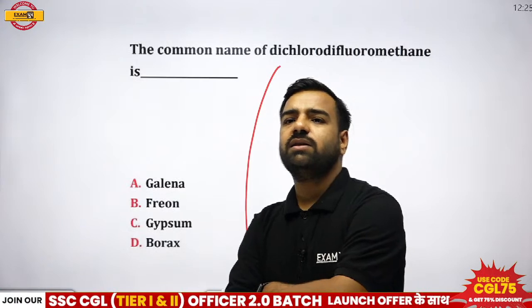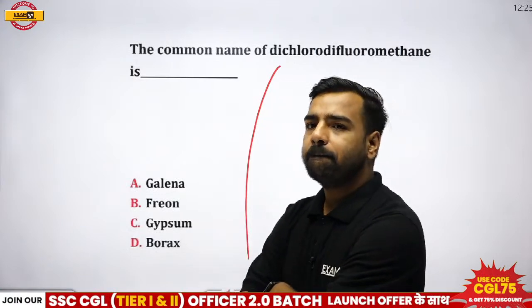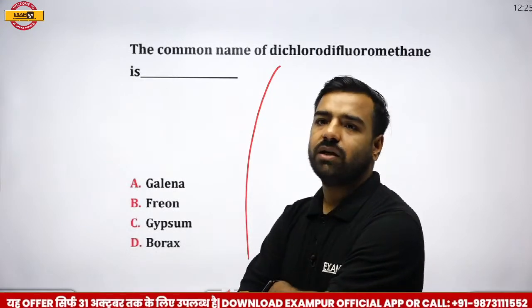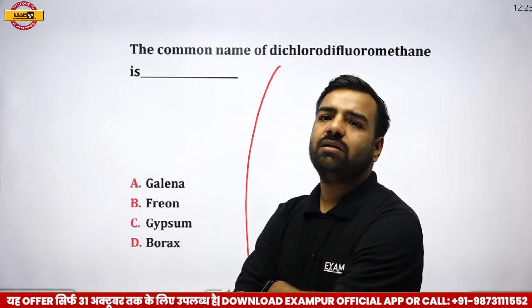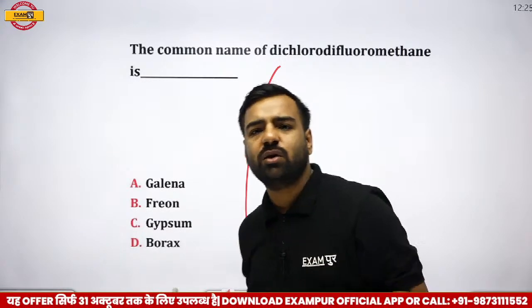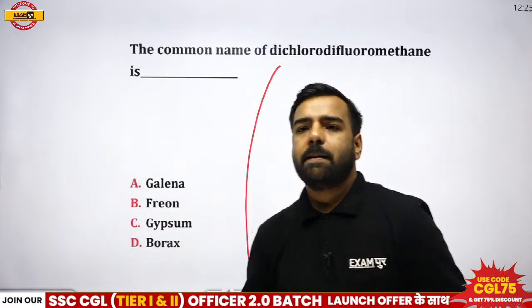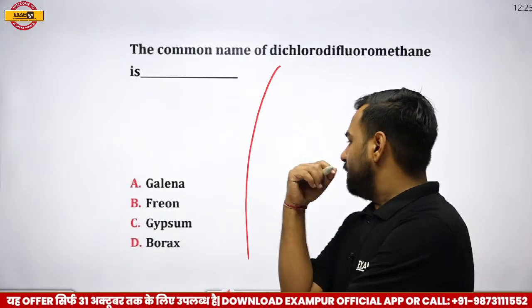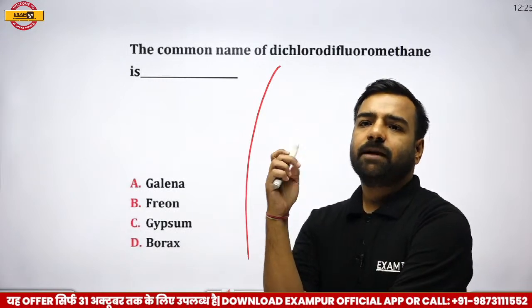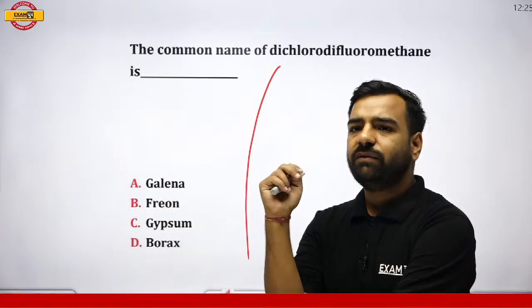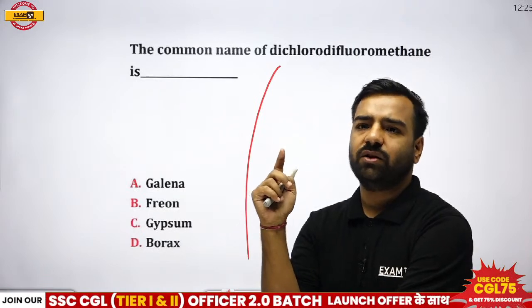So Akhileshwar is going with option D. That is borax. Okay. So Avan, Prajwal. Then we have Albertson. Are you also going with option number D? That is borax. Avan is saying, sir, it would be freon. That is option number B. So we have two of the answers. One with freon. Okay, Akhileshwar has given answer freon.